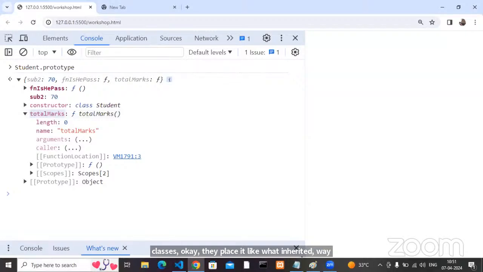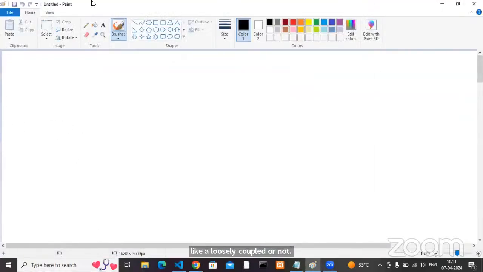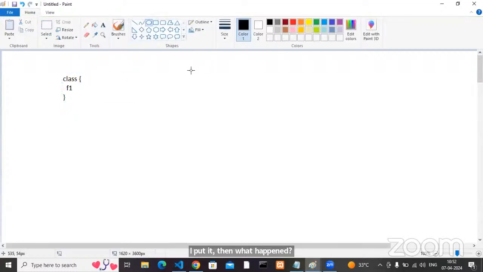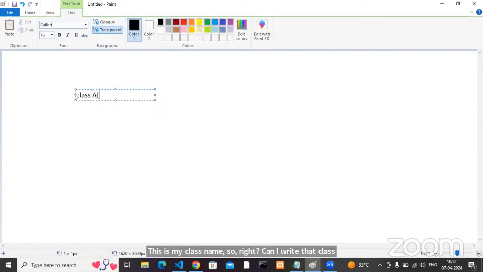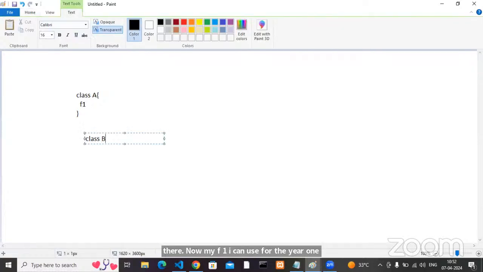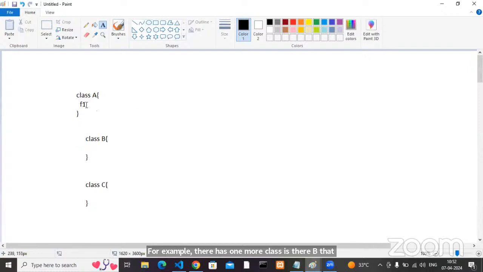For example, I have a function. If I write that function inside the class, then what happened? This function F1 is only for that class. Say my class is A, and inside A one F1 member is there. Now I can use F1 for A only. There is one more class B, and one more class C also. Now if I write like this, F1 is tightly coupled with A.